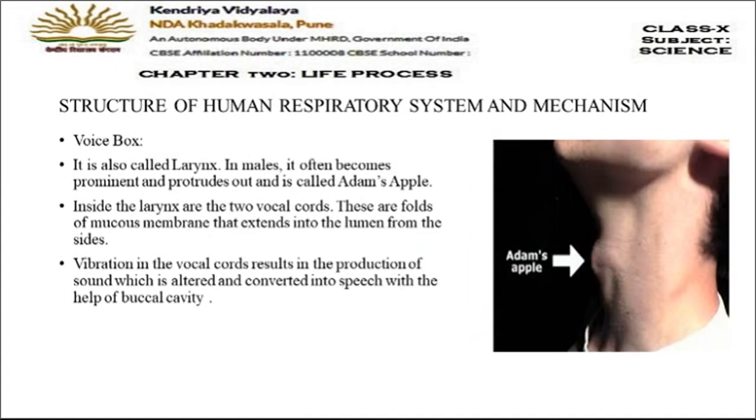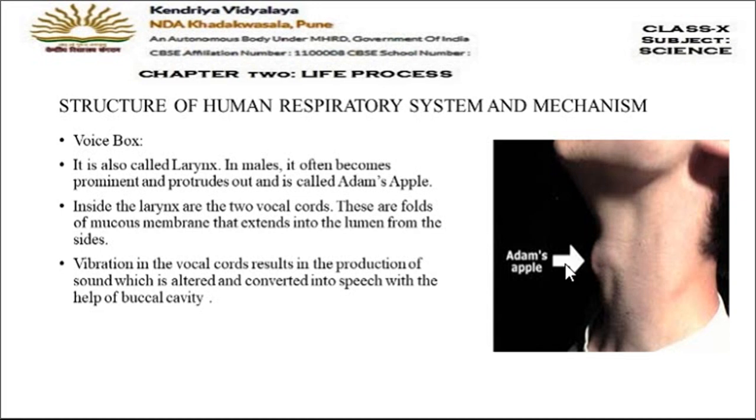Voice box, that is larynx. In between trachea and pharynx, there is another respiratory organ, which is called larynx or voice box. If you see the diagram here, you can see this protruding part, which is generally seen in males. In males, this voice box or larynx becomes prominent and protrudes outside, meaning it pushes outside. And this protruding part is called Adam's apple.